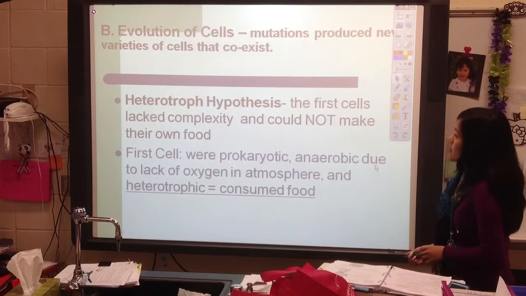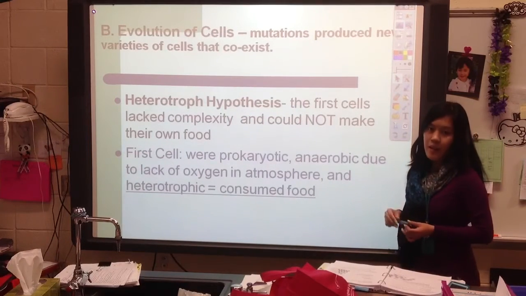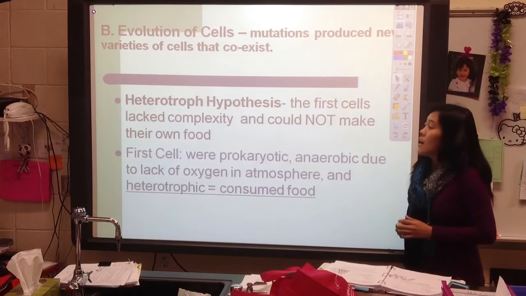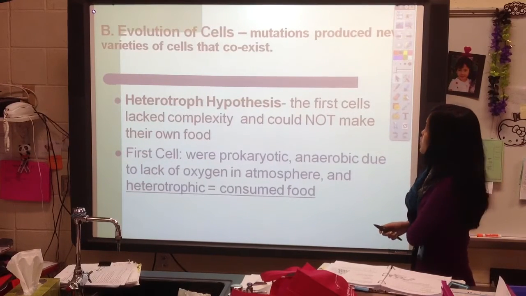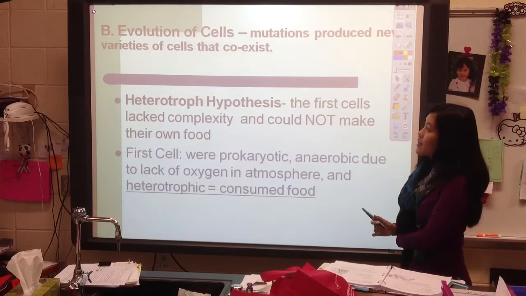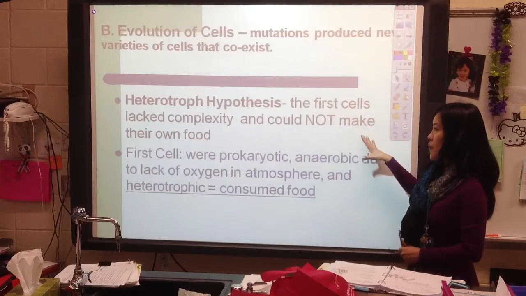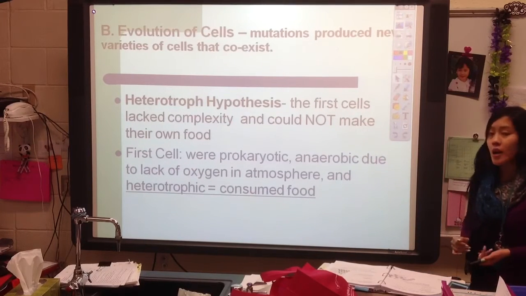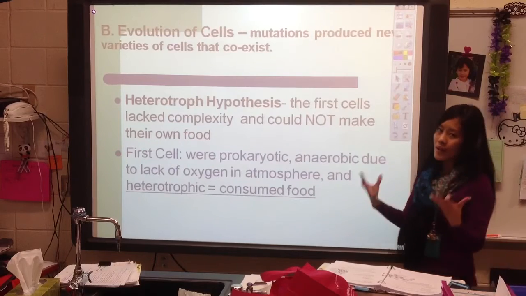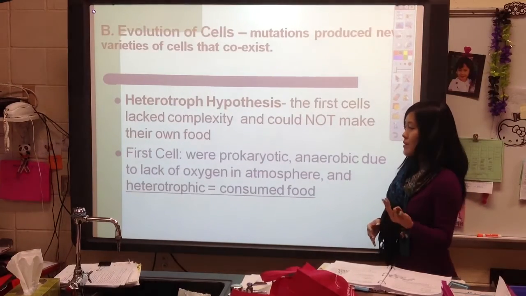So then we have the evolution of the cell, and this is really what we're going to focus on in class. Evolution of the cell: what we first need to know is that mutations produced new varieties of cells that coexist. We have what's called the heterotroph hypothesis, that the first cells lacked complexity and could not make their own food. They didn't have the organelles that they would need to be able to make their own food, like chloroplasts.